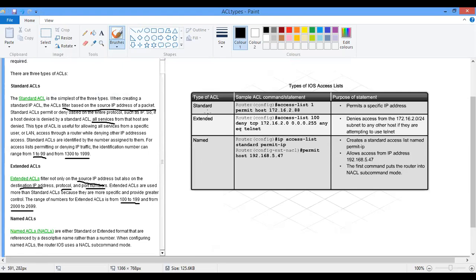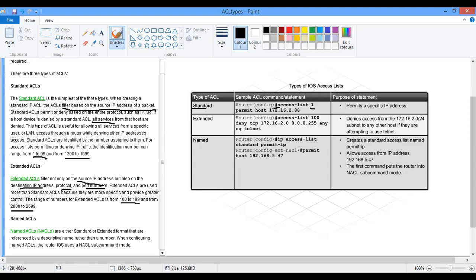Now, standard. If I want to configure standard ACL on a network, the command is what we have here. I will explain that. This is for standard, and you see that it's written access list 1.